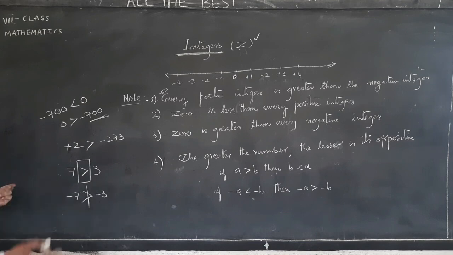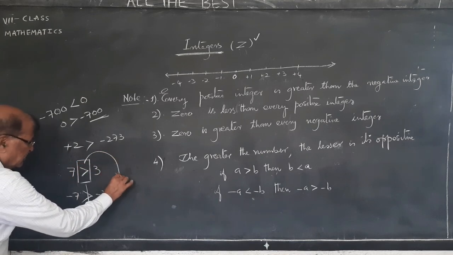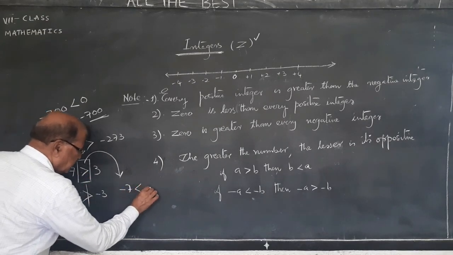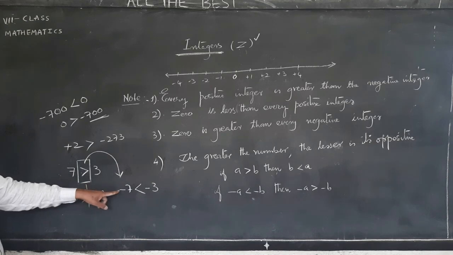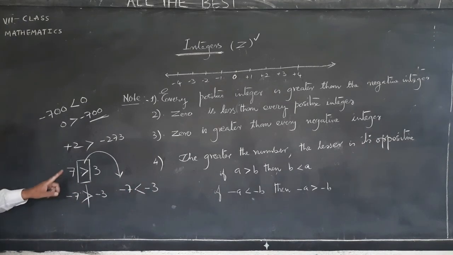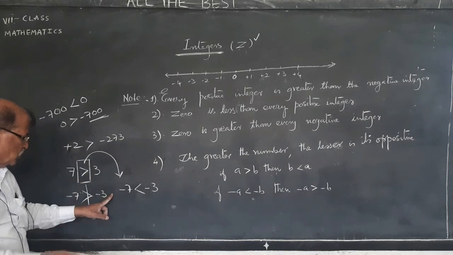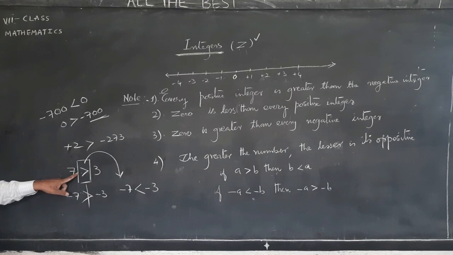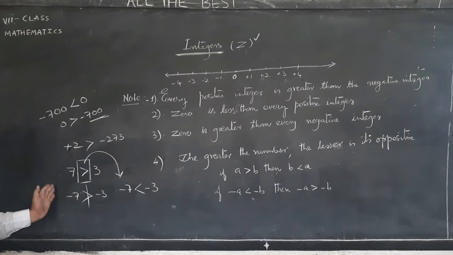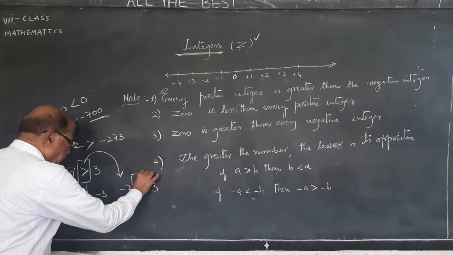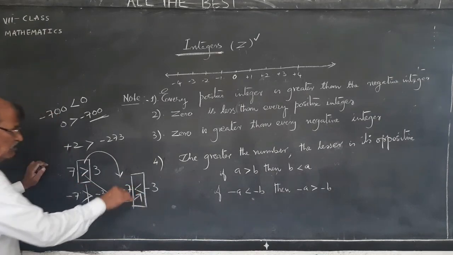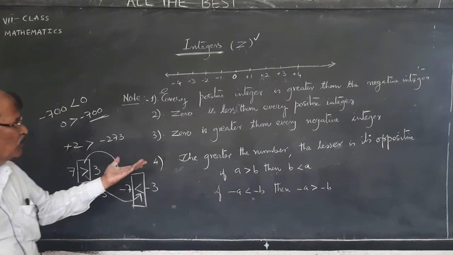When you multiply both sides by a negative, the sign changes: instead of greater than, minus 7 is less than minus 3. This relation is important in due course whenever you refer to other properties. You must remember this: when you multiply both sides with a negative, the inequality changes from greater than to less than. So please observe some more examples at home. Thank you.